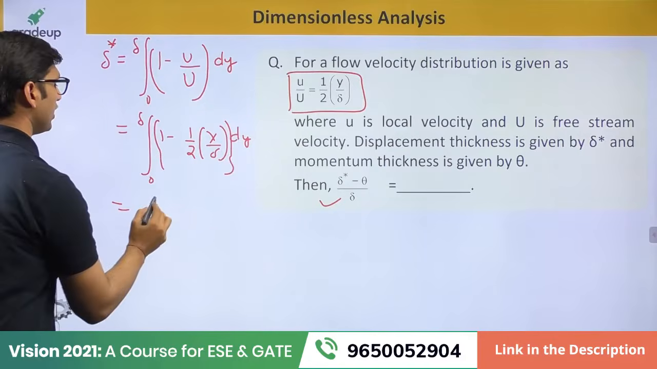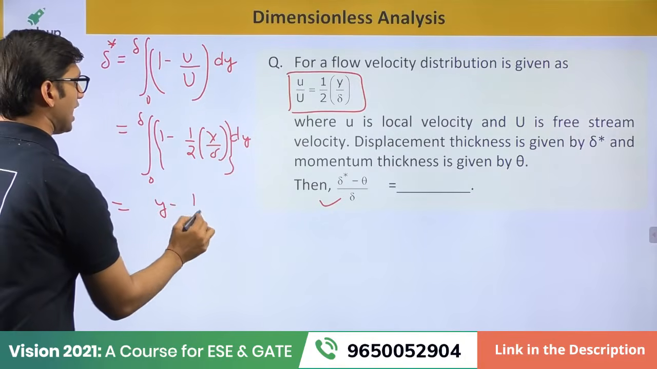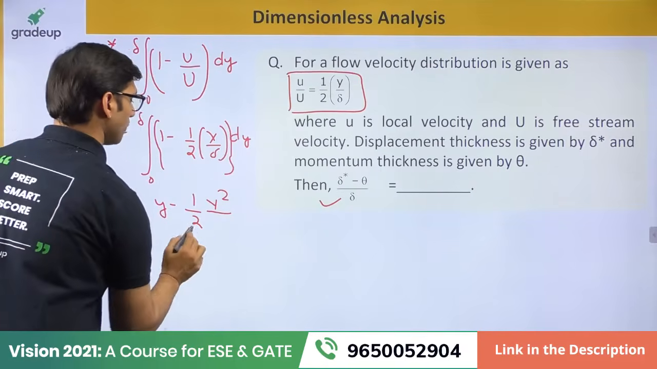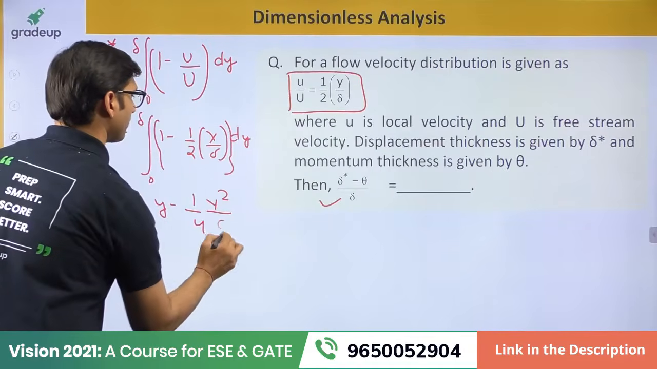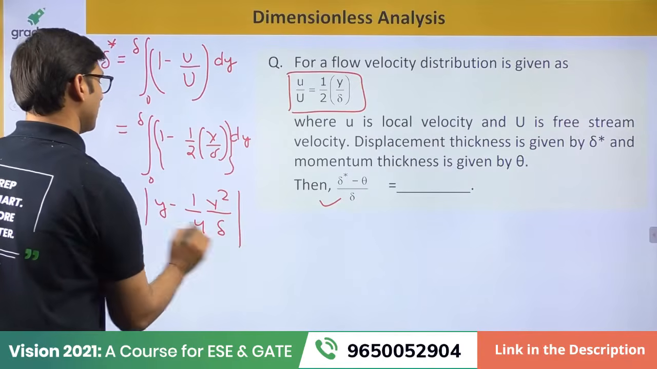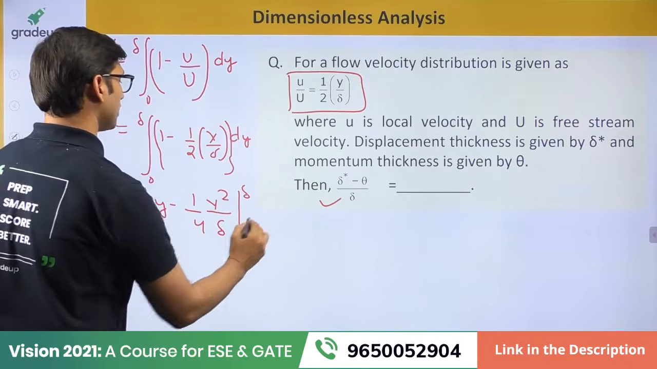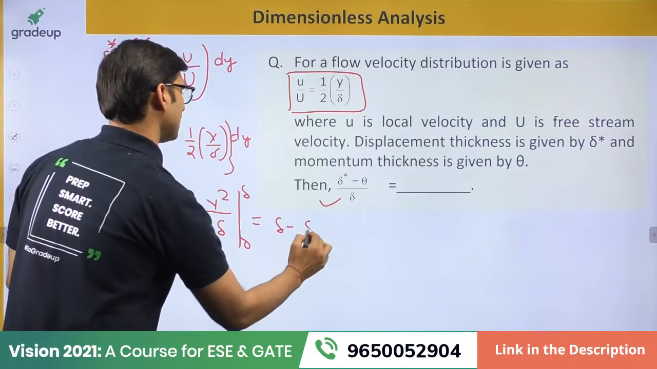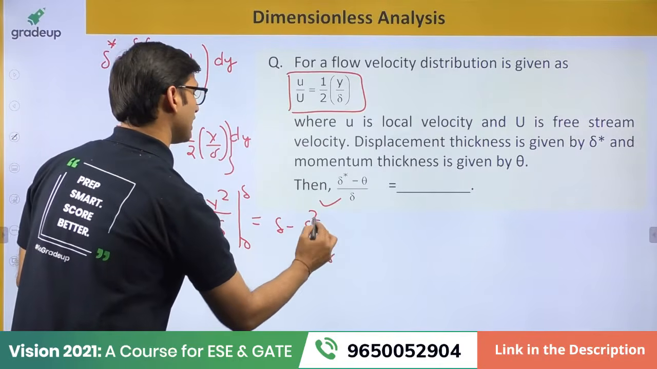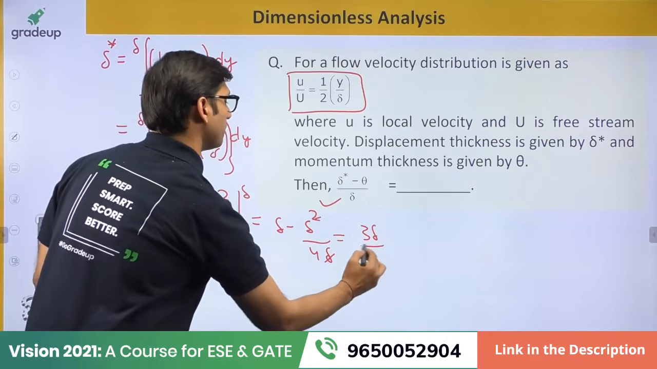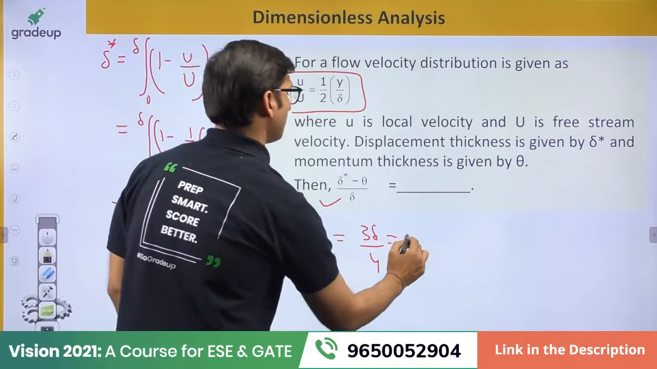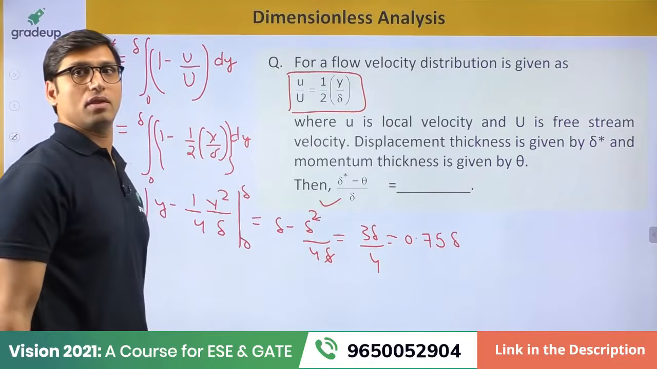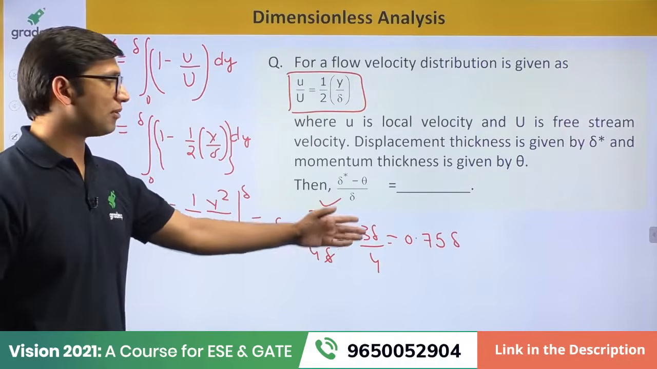If you integrate, you will get y minus half of y square by 2 delta, evaluated from 0 to delta. If you solve it, you will get delta minus delta square by 4 delta. The delta will get cancelled, and you will get 3 delta by 4, that will be equal to 0.75 of the boundary layer thickness.